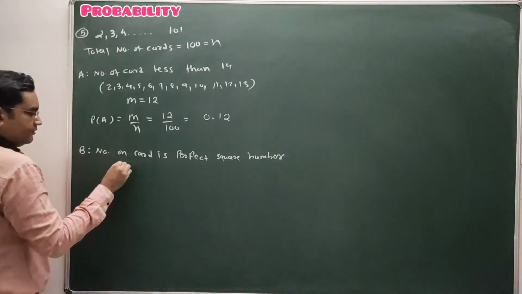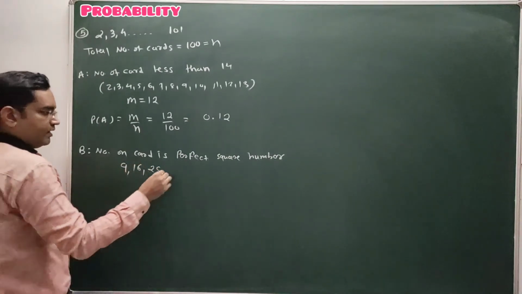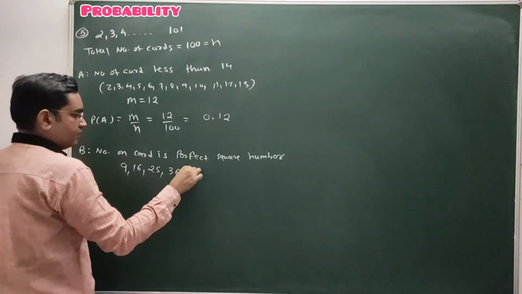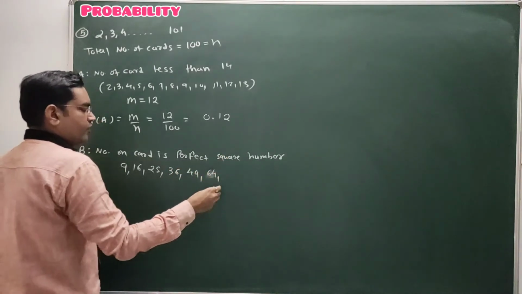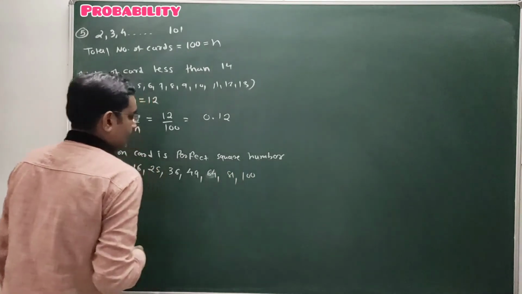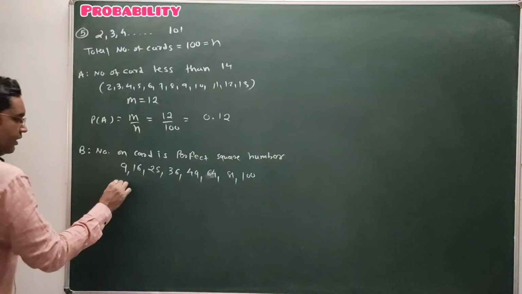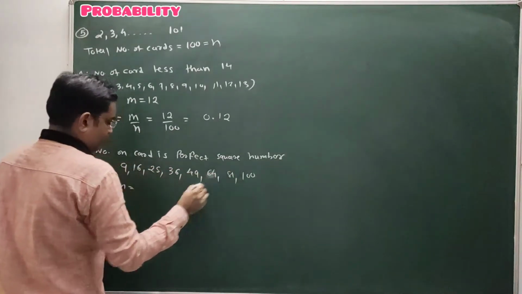3 square is 9, 4 square is 16, 5 square 25, 6 square 36, 7 square 49, 8 square 64, 9 square 81, 10 square 100, and after that nothing more will come. So the number of favorable outcomes m equals 1, 2, 3, 4, 5, 6, 7, 8.